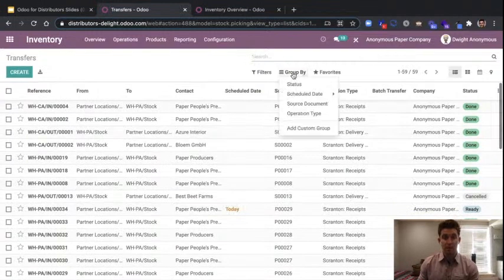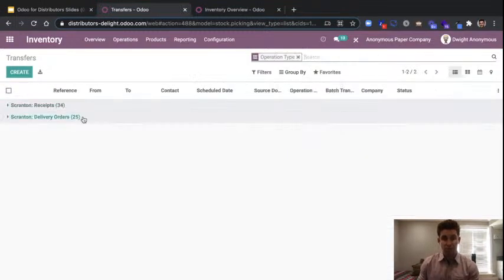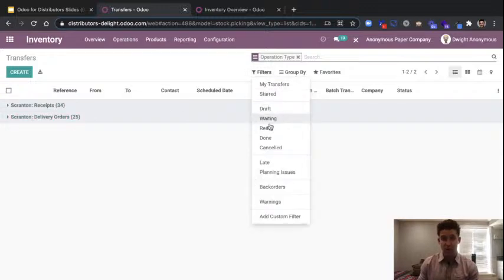We might be the warehouse manager who needs to see everything that's going on, wants to see all the different operations that are happening, and wants to quickly be able to see how many receipts do we have coming in, how many internal transfers, if we have those set up, are we dealing with, what kind of delivery orders are coming in. And of course, we could further filter this. We could see only those that are waiting or ready that need to be executed. We could clear out all the ones that are done and just see those that are ready and waiting. We could build a filter to specify what orders we want to see.